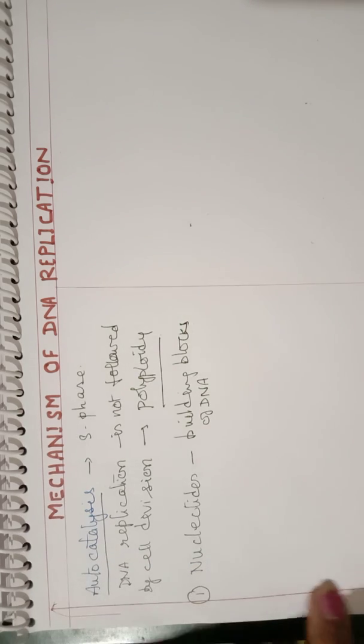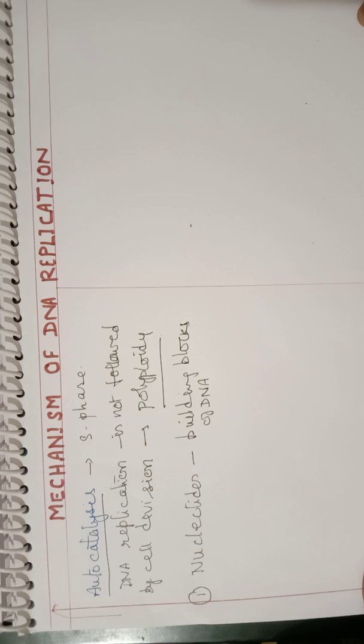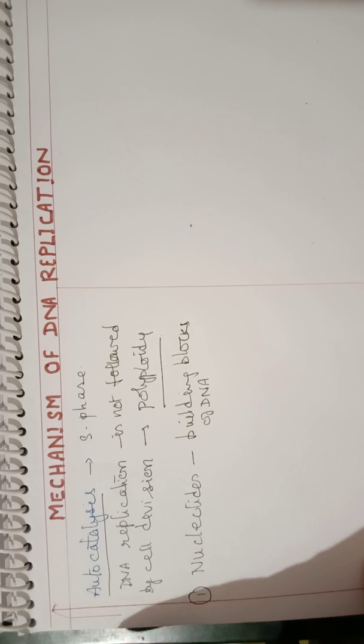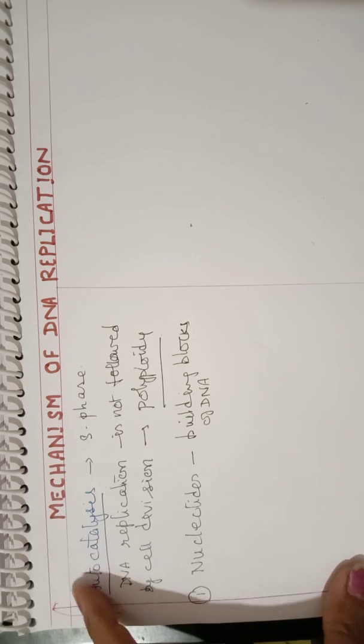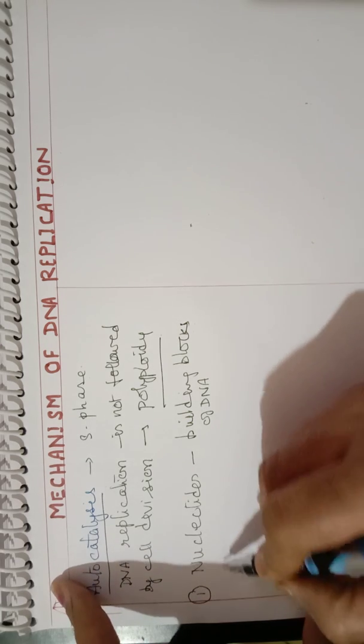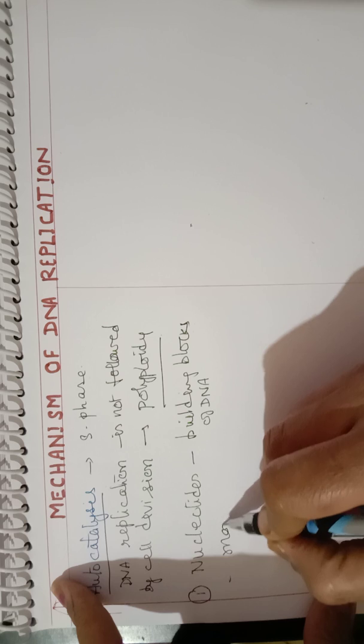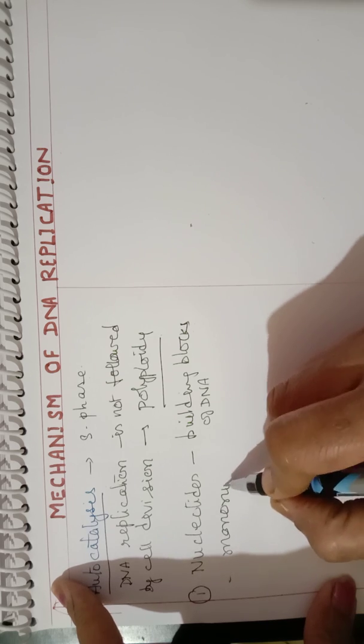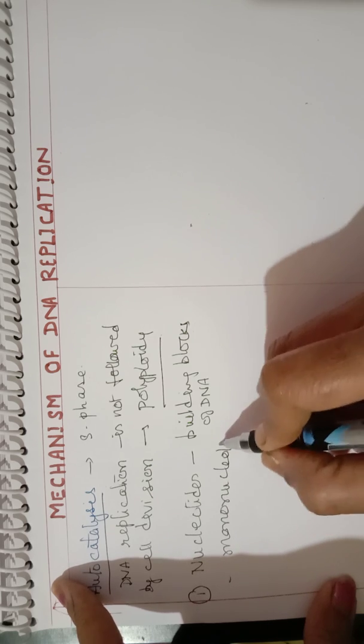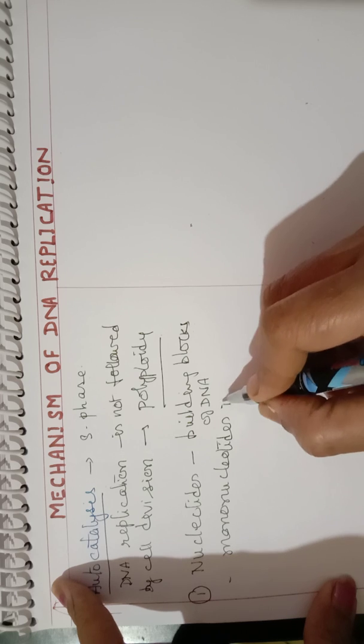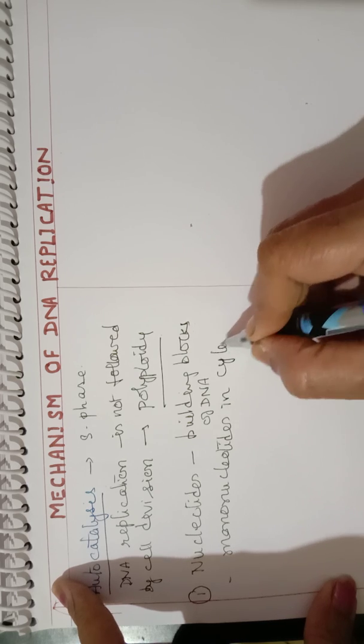So DNA is made up of many nucleotides. So nucleotides are required, first thing. And these nucleotides are present in the cytoplasm in the form of mononucleotides.